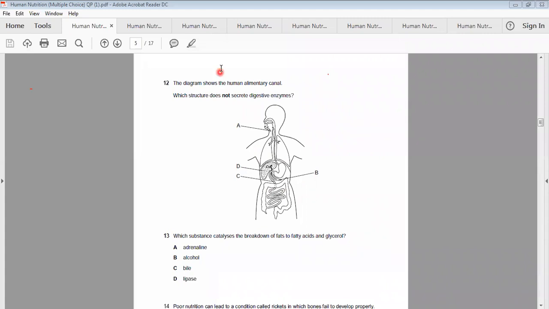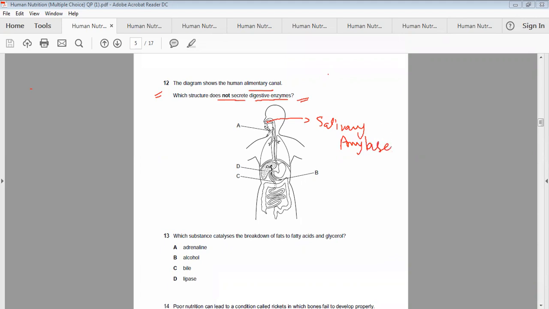Now here is another MCQ. The diagram shows the human alimentary canal. Which structure does not secrete digestive enzymes? They are asking about the secretion of digestive enzymes, not other enzymes. As far as the mouth is concerned, आपकी बकल कैविटी जो है वो स्लाइवरी अमाइलेज सिक्रीट करती है.